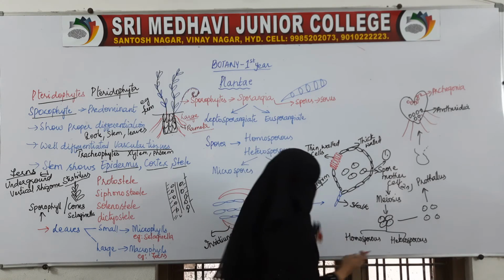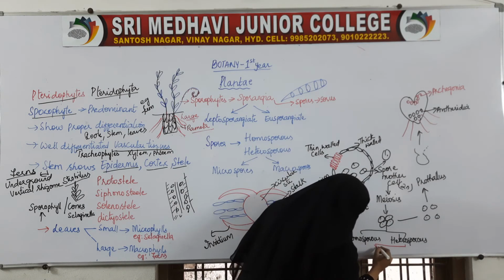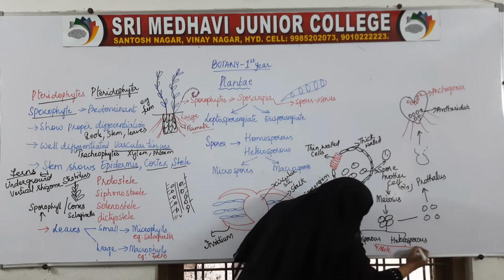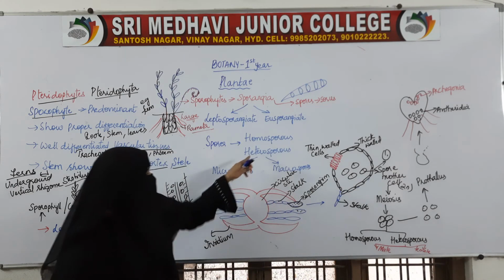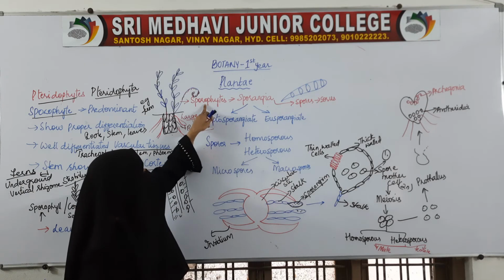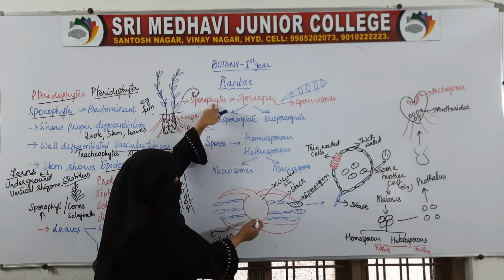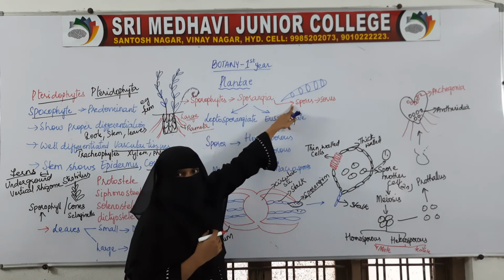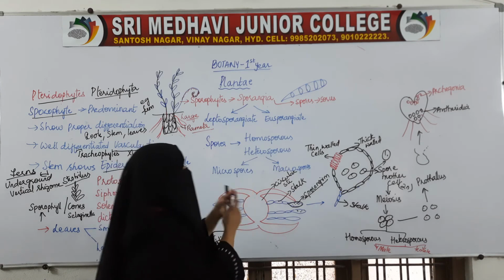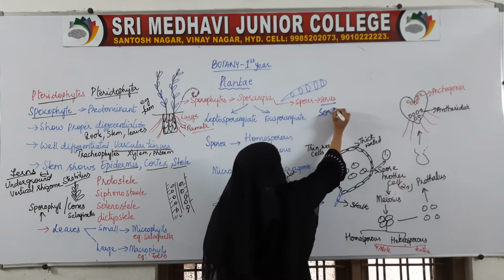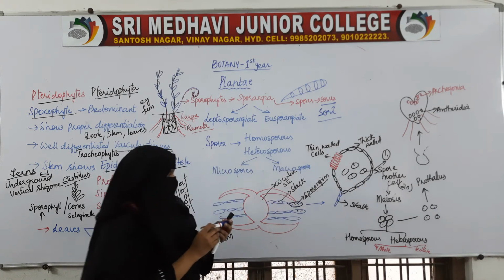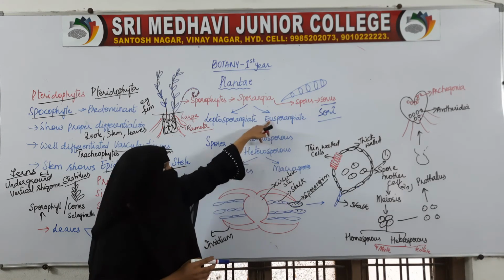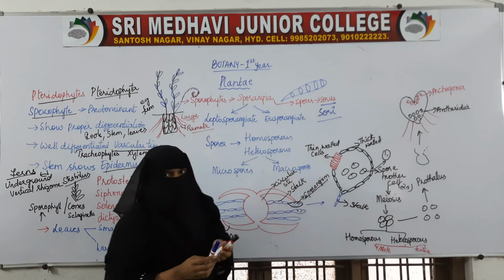In this heterosporous condition, few will act as male and few will act as female. In the sporophyte, sporangia are produced, and inside the sporangia, spores are produced. Those clusters are called sorus or sori, singular and plural.